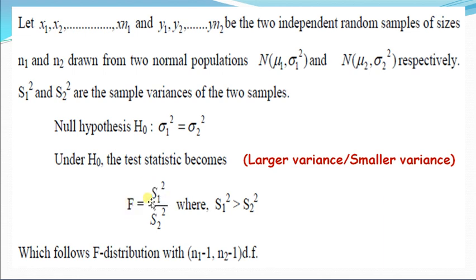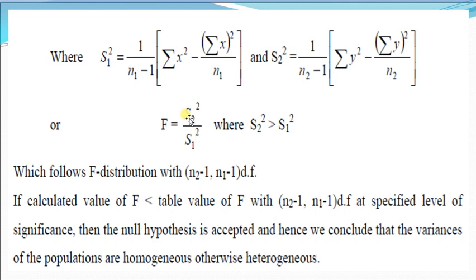While here F is equal to s1 square upon s2 square. S1 square is larger than s2 square, because s1 square has the larger variance and s2 square has the smaller variance. That's why we put s1 square in the numerator and s2 square in the denominator. In this situation, the F distribution has numerator degrees of freedom n1 minus 1 and denominator degrees of freedom n2 minus 1. Here s2 square is larger than s1 square, and s2 has degrees of freedom n2 minus 1 and s1 has degrees of freedom n1 minus 1.